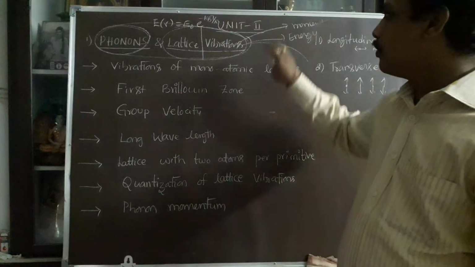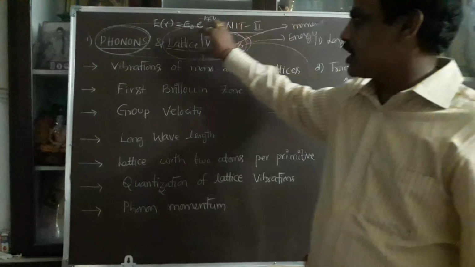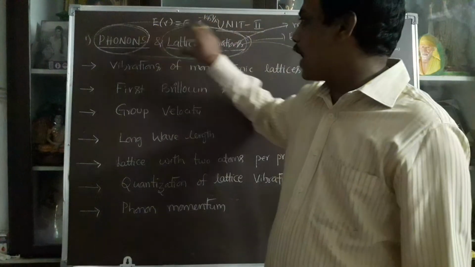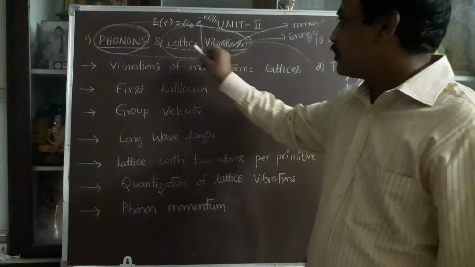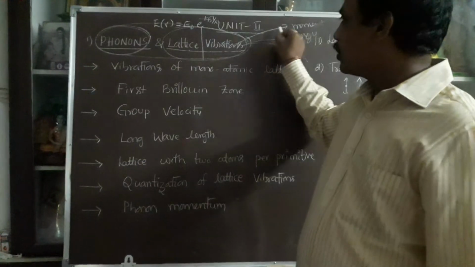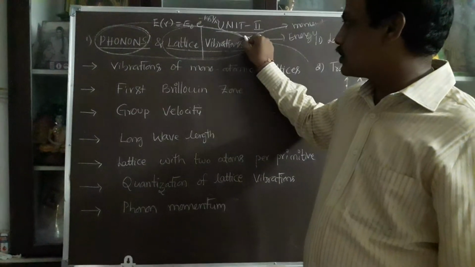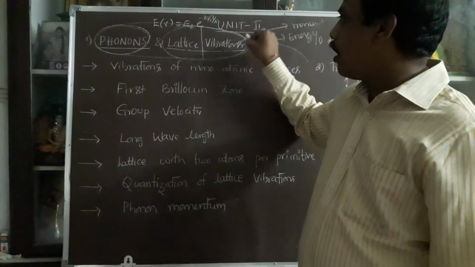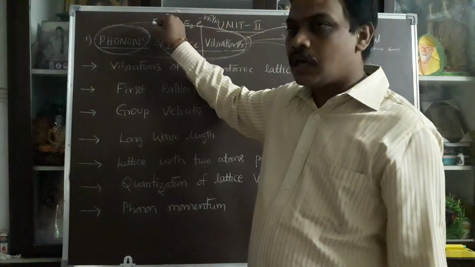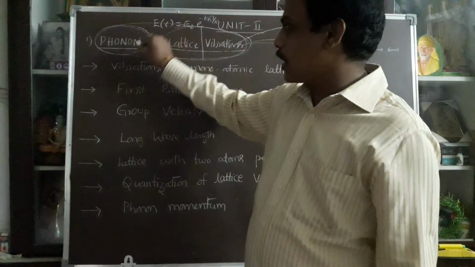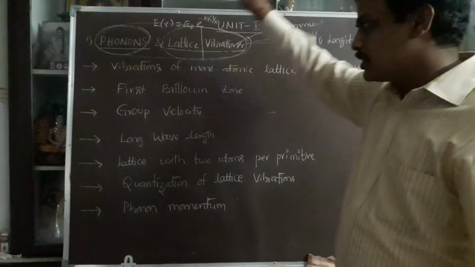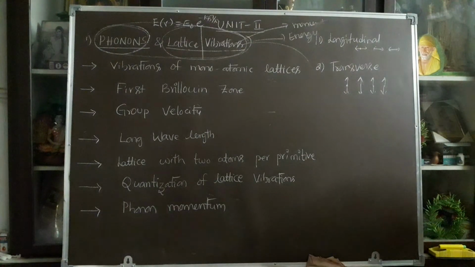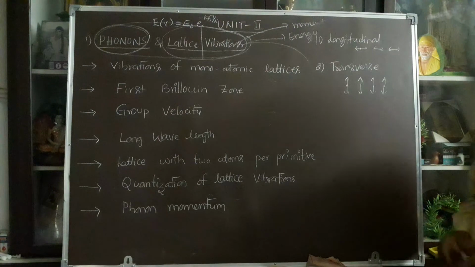So, according to your unit number 2, the first chapter is phonons and lattice vibrations. You give extra energy to the crystal, the atoms are vibrated, and in that way some particles are liberated. Those particles are called phonons. That is the basic meaning of the first chapter, phonons and lattice vibrations.